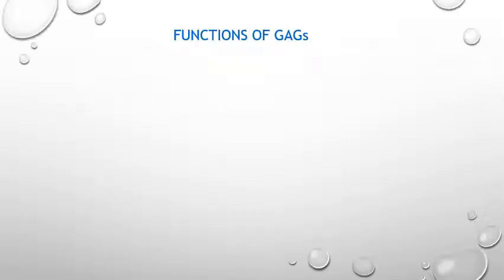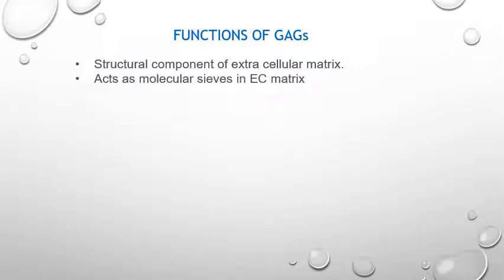So let us go ahead with the functions of glycosaminoglycans. It is a major structural component of the extracellular matrix and acts as a molecular sieve in the extracellular matrix. It helps in the transport of particular things. It won't allow certain substances to enter.